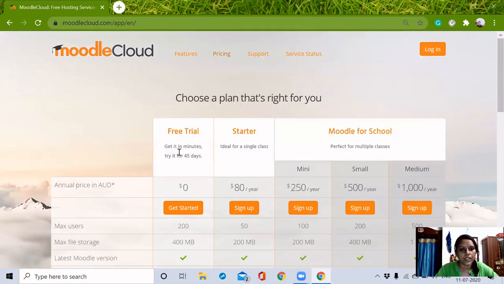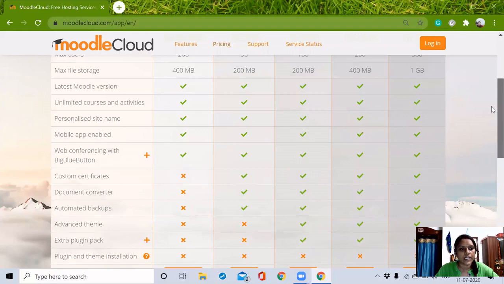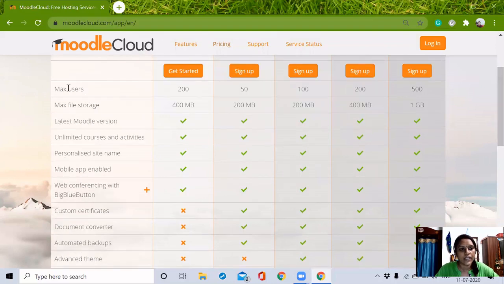The first one will give us a free trial which we can use only for 45 days. Then we have some other options like Starter and Moodle for School. This is meant for our institution. Now, as we can see on this page, what are the features we can use for every account.